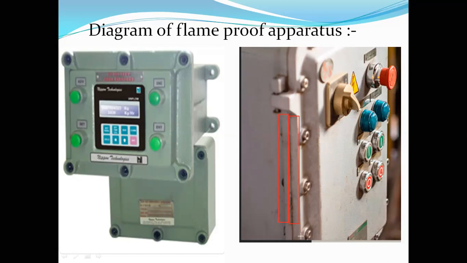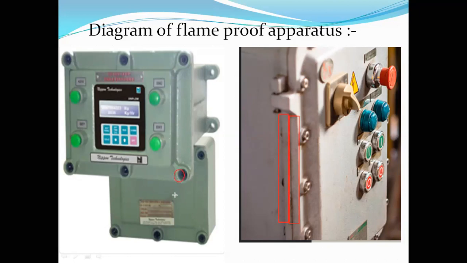If it is made of rubber, it will catch fire, and as a result the flame will be propagated to the external atmosphere. That's why there should not be any insulating material. Next one is the bolting surfaces. If you look here, the external surface of this one, they are shrouded. This is exactly what it is.